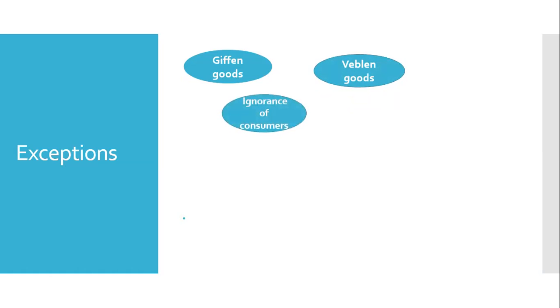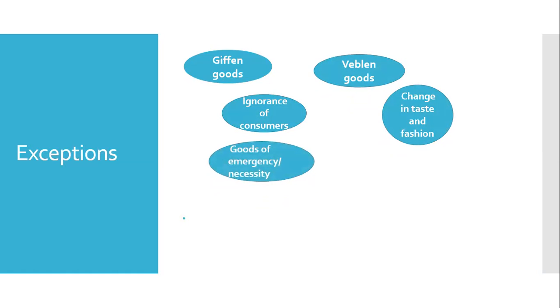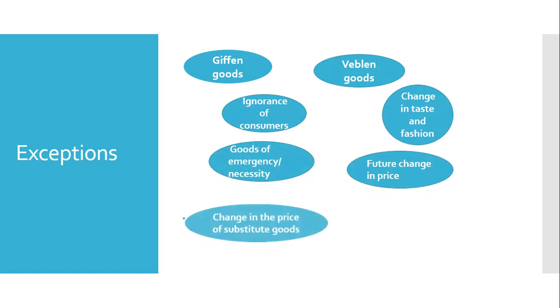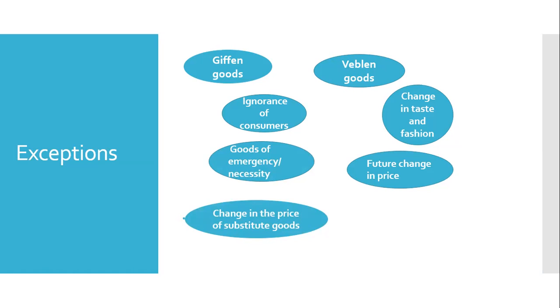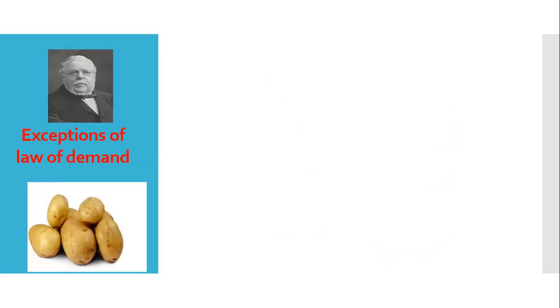There are some exceptions like number 1, Giffen goods, number 2, Veblen goods, 3, ignorance of consumers, fourth, change in taste and fashion, number 5, goods of emergency or necessity, then future change in price, that is people's expectation of future price change, then change in the price of substitute goods, and change in income of consumers.